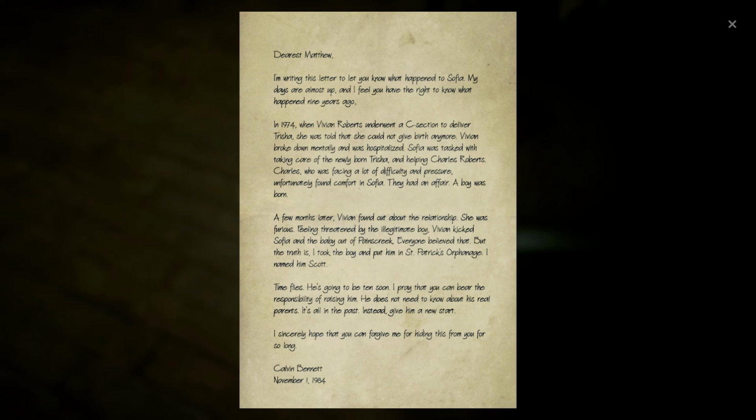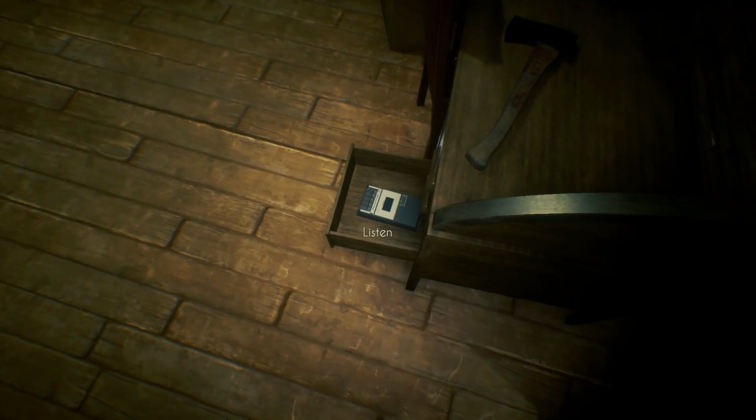Everyone believed that. But the truth is, I took the boy and put him in St. Patrick's Orphanage. I named him Scott. Time flies. He's going to be 10 soon. I pray that you can bear the responsibility of raising him. He does not need to know about his real parents. It's all in the past. Instead, give him a new start. I sincerely hope that you can forgive me for hiding this from you for so long. Calvin Bennett.